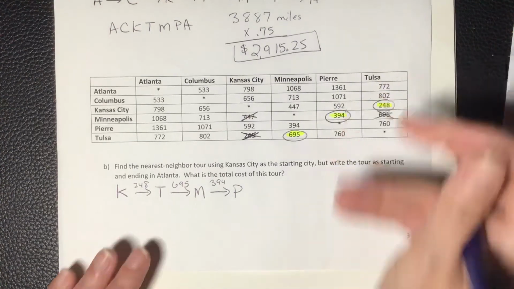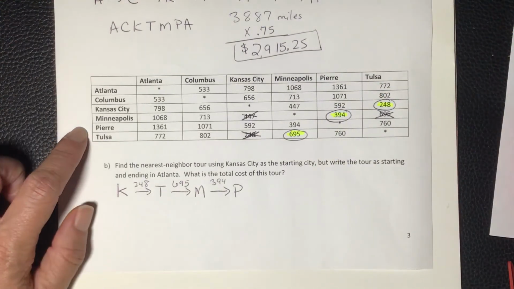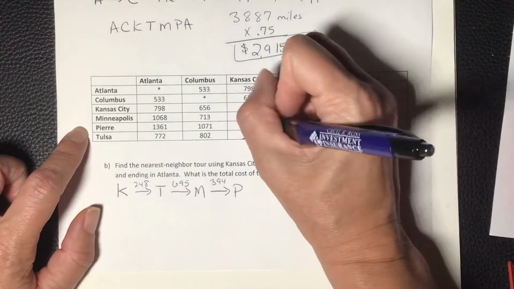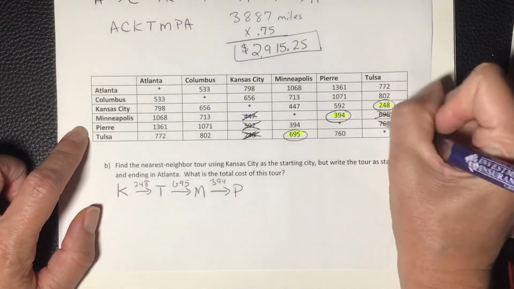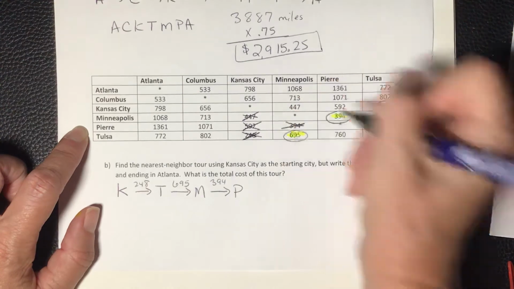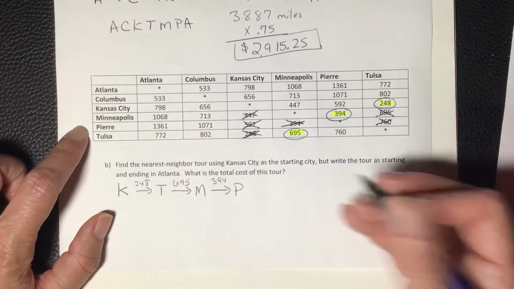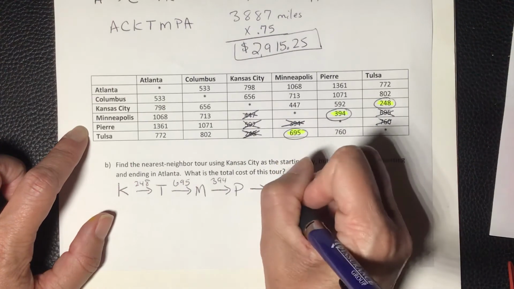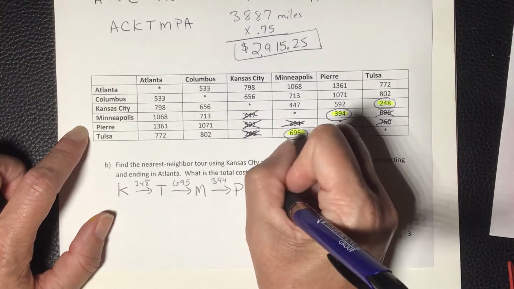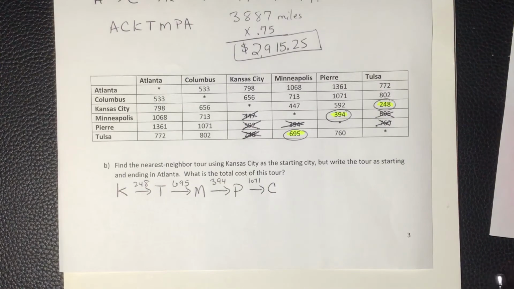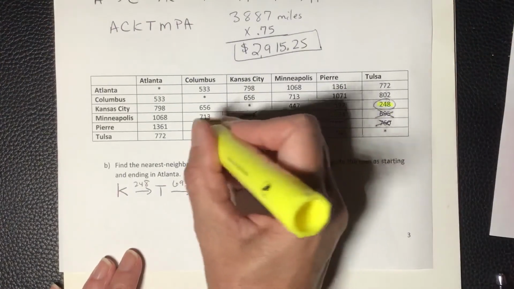All right, so remember, once you get there, go to that line and mark out all the places you've already been. Been to Kansas City, been to Tulsa, been to Minneapolis. All right, so out of Atlanta and Columbus, it looks like Columbus is the shortest. So that would be 1071. Now at this point, I'm running out of cities.